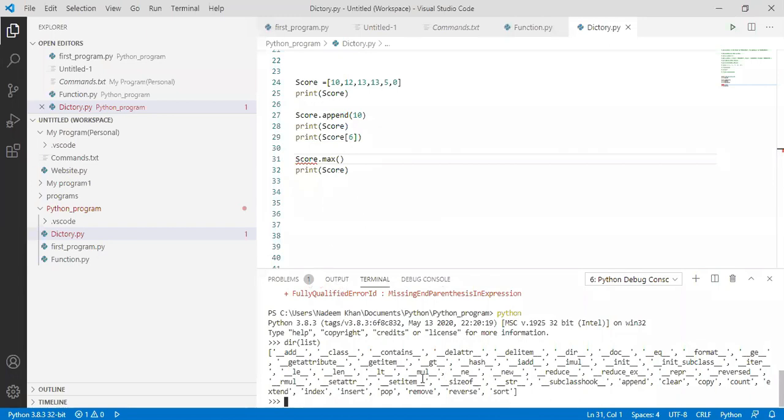So we don't have any max here, but we have count. So let's suppose I want to count the whole number. Here it's very few numbers, so we can count 0, 1, 2, 3, 4, 5, 6. But suppose we have millions of numbers and I want to count how many numbers we have in the program. Then we can use this, go dot count.